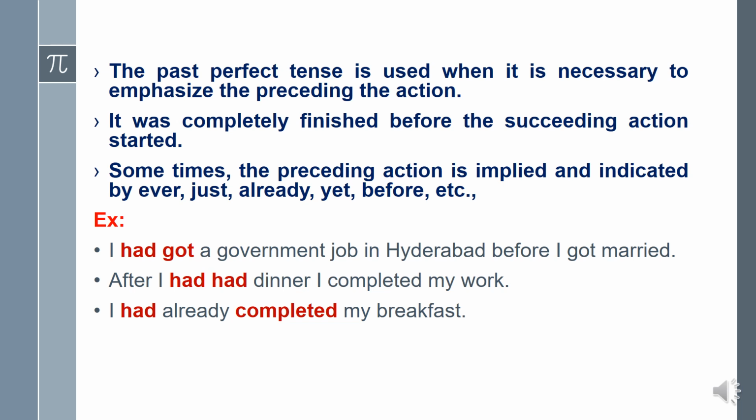After I had had dinner, I completed my work. Here in this sentence, the first word had is used as a helping verb, and the next word had gives the meaning of eaten. It is the V3 form of had: have, had. It means I had eaten dinner. After I had eaten dinner, I completed my work. I had already completed my breakfast.